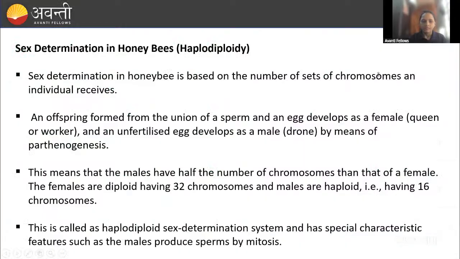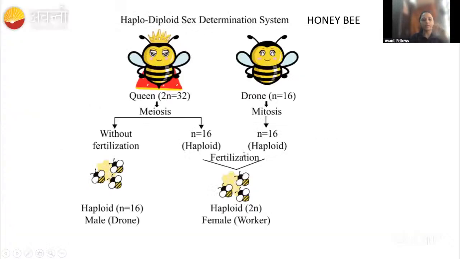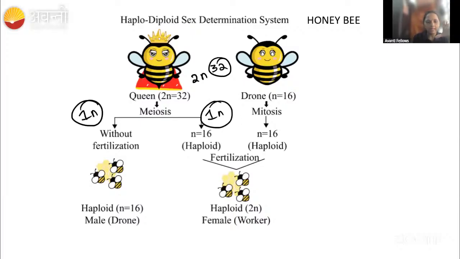Okay. Fine. And then coming to the honeybee, you all know that in the honeybee, what will happen? See here, the queen is there. The queen is diploid. That queen is having 32 pairs of chromosomes, right? If the female undergoes meiosis, it will show haploid, right? The egg will be haploid, right? When the female lays eggs, the egg will be haploid.